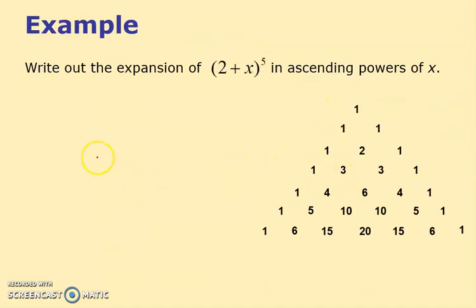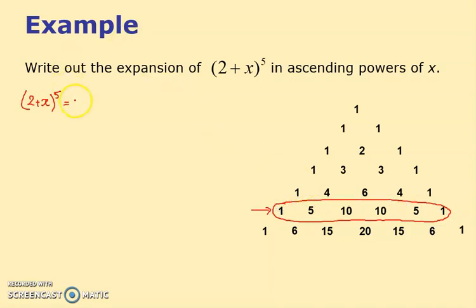They come in very useful. So let me show you how they come in useful. Sometimes you want to expand 2 plus x to the 5. So 2 plus x to the 5. I am going to use my knowledge of the powers going down for one of the numbers and going up for the other one. So this is equal to, now because it's to the 5, I look in the 5th row, and these are the numbers I'm going to end up using in this question. So what have I got?